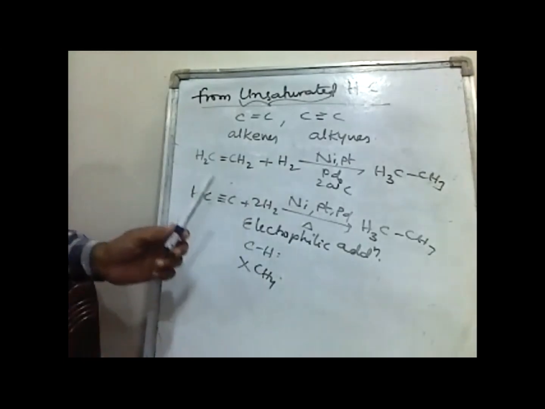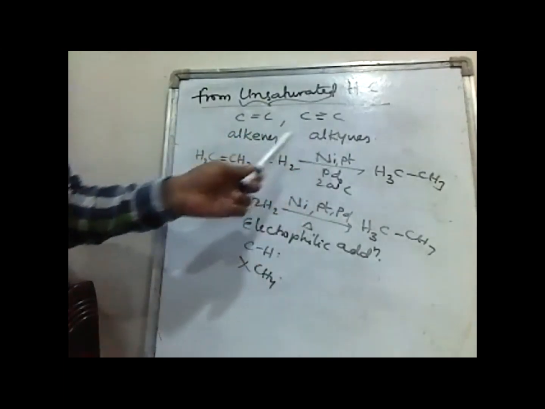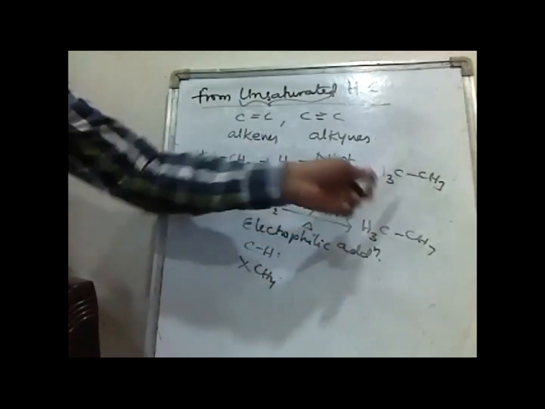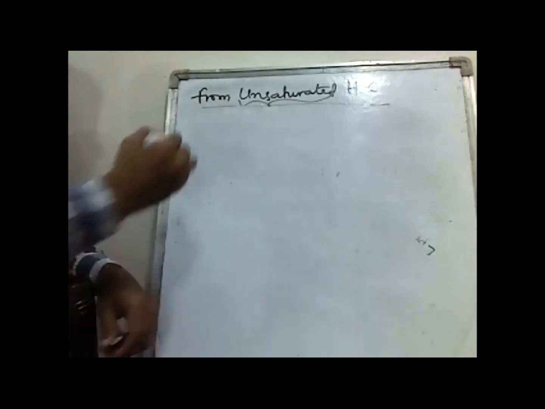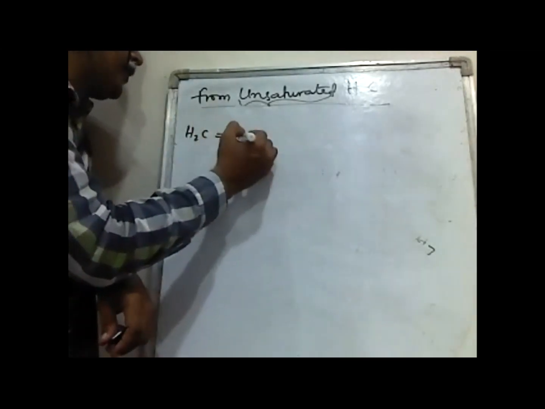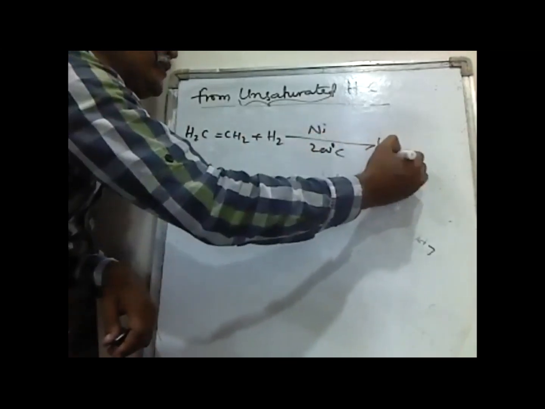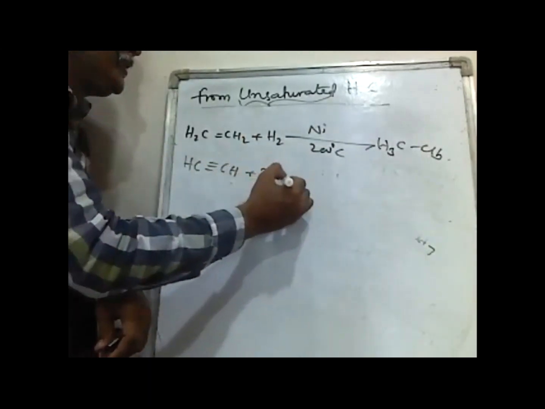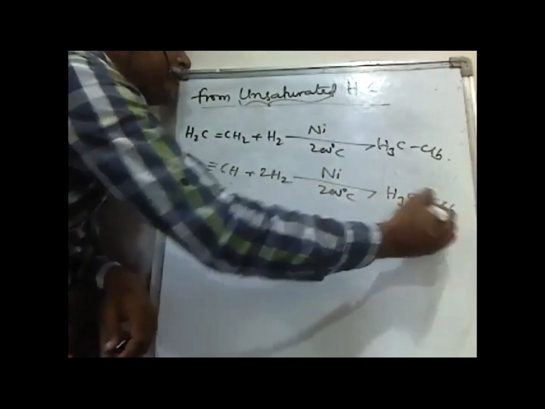When unsaturated hydrocarbons, either alkenes or alkynes, are treated with hydrogen in the presence of nickel, palladium or platinum, alkanes are formed. This reaction involves C-H bond formation. When these alkenes or alkynes react with hydrogen in the presence of nickel at 200 degrees centigrade, alkanes are formed. This reaction we are calling the Sabatier-Senderens reaction.